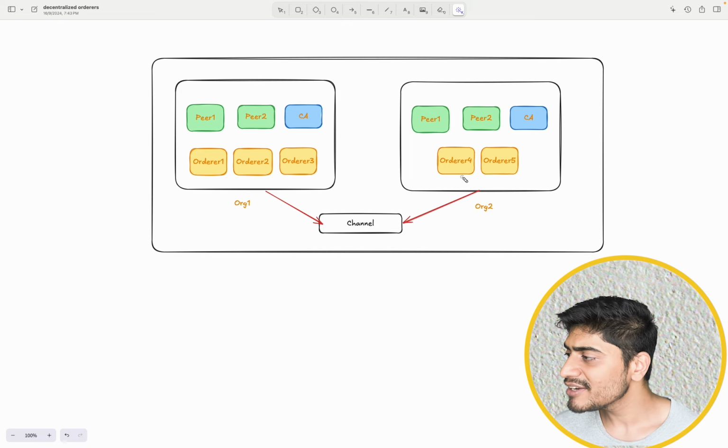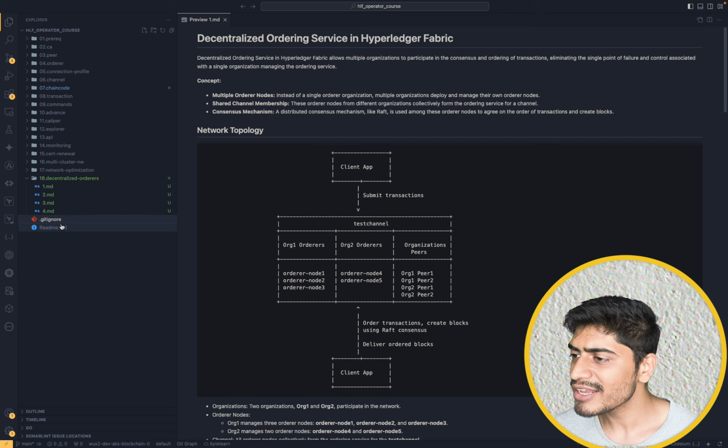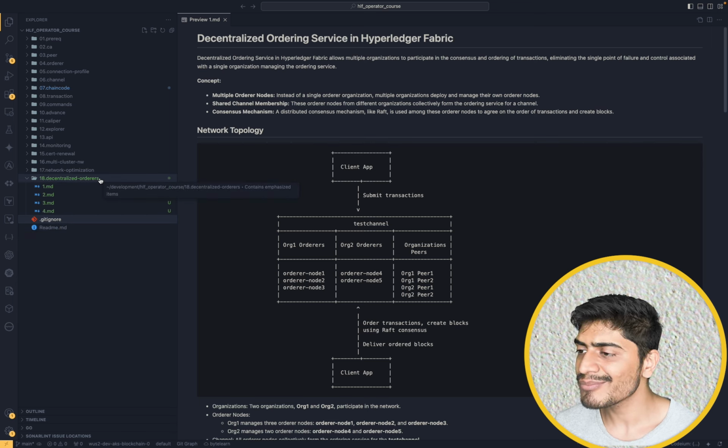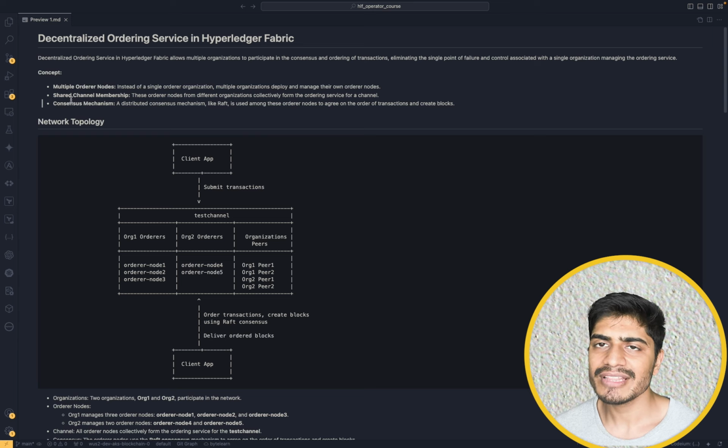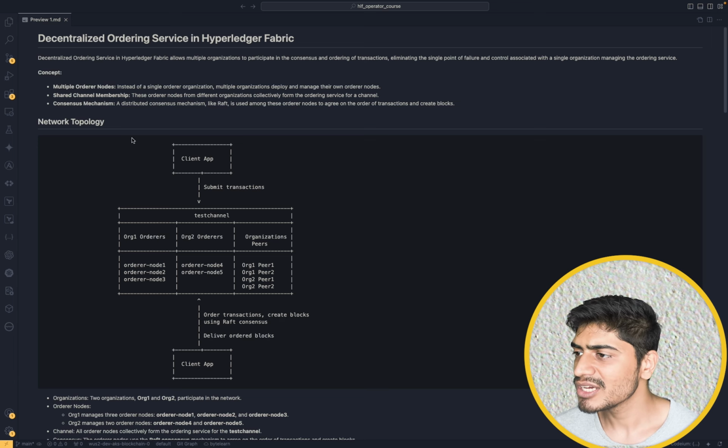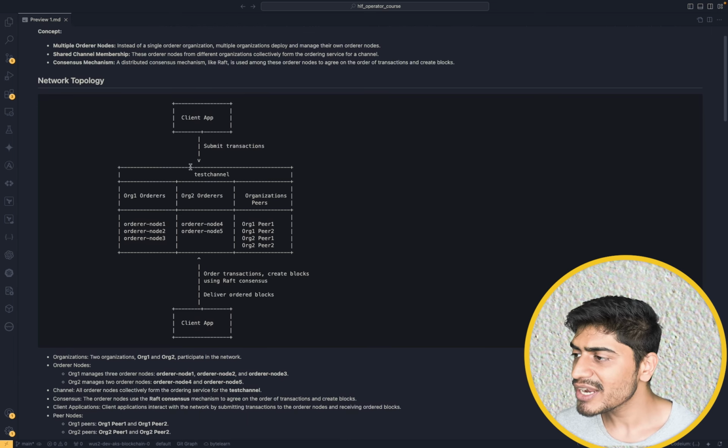Let's go to the other screen, the code repository. I have added this new section called decentralized orderer, and this section has multiple markdown files from where you can learn about the implementation steps, and we'll see that in the upcoming lectures as well. So this is the whole concept that I was talking about: we are going to have multiple ordering nodes, and then the channel membership will be shared by these different organizations, and the consensus will be distributed across multiple organizations. So this is how the topology in our case is going to look.